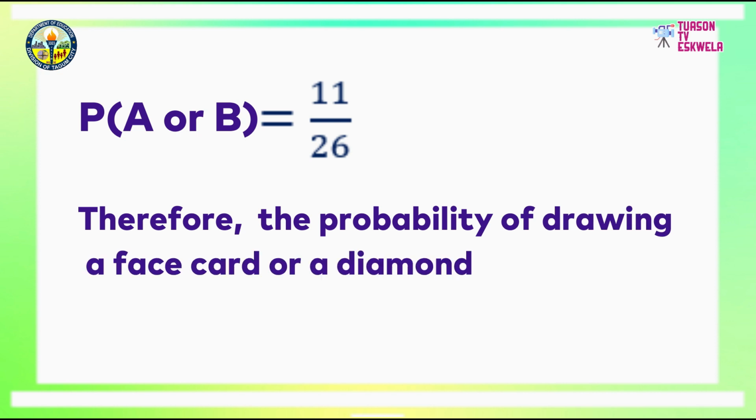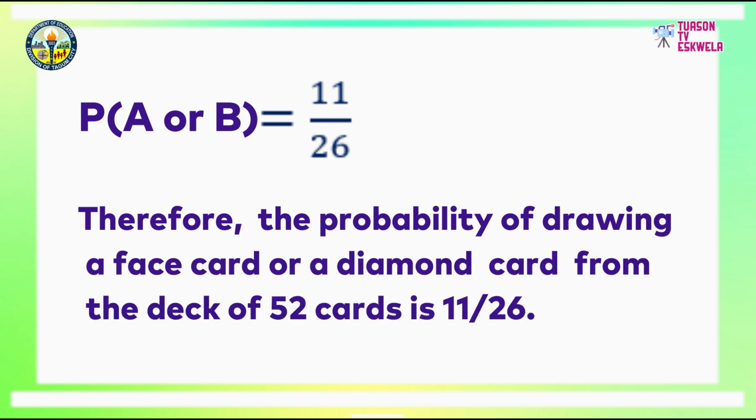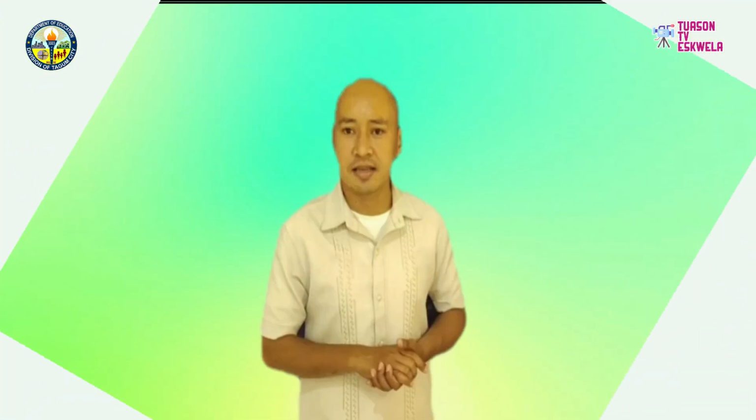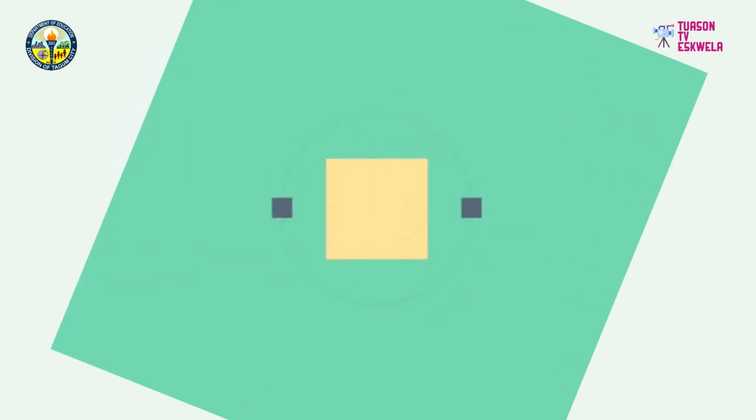Therefore, the probability of A or B, or the probability of drawing a face card or a diamond card from the deck of 52 cards is 11 over 26. Is your answer correct? Wow! Very good! Math pinagaling!